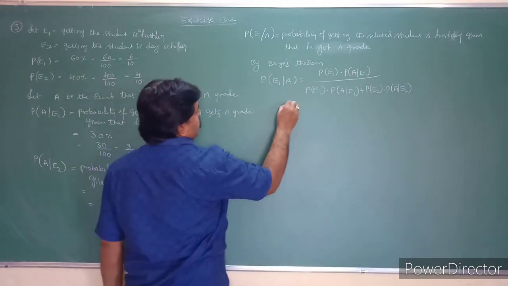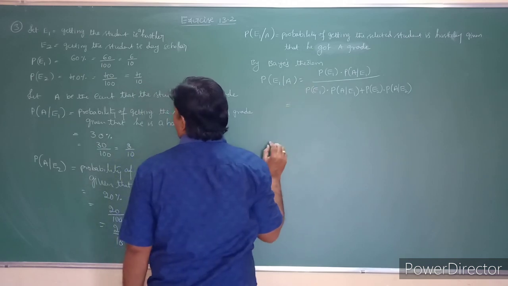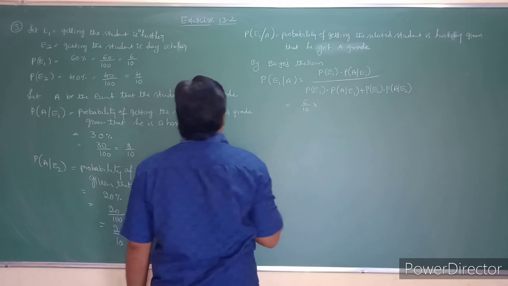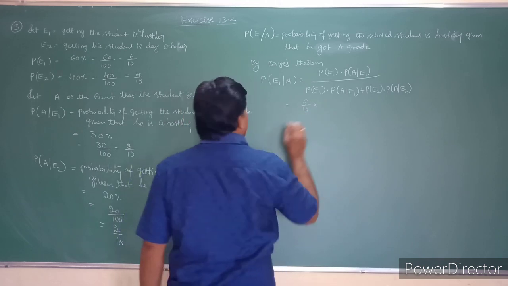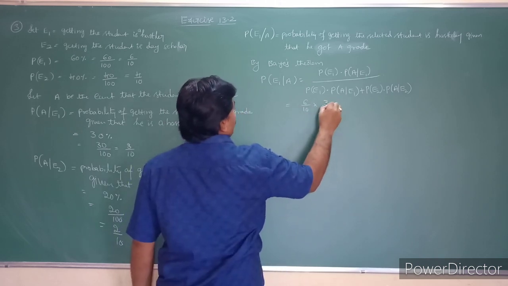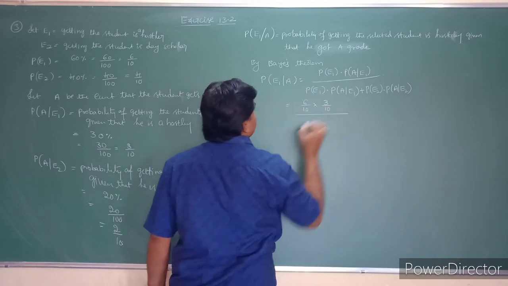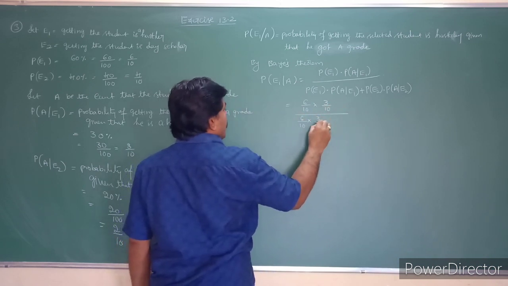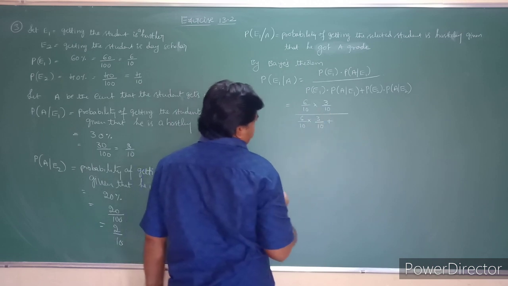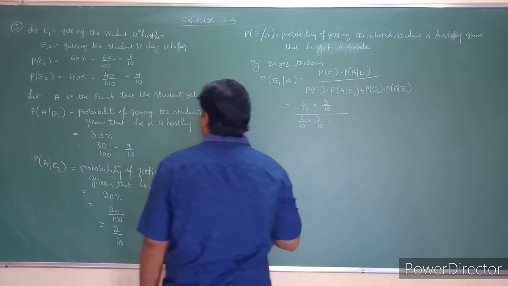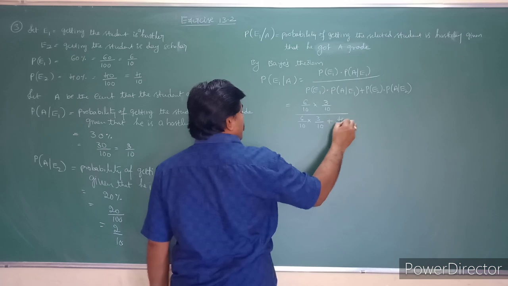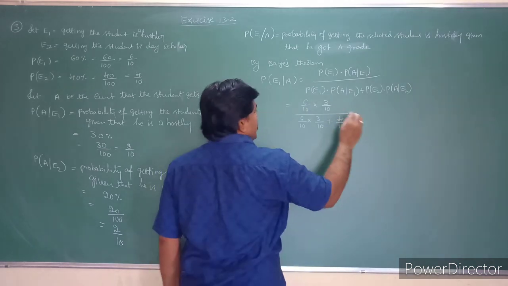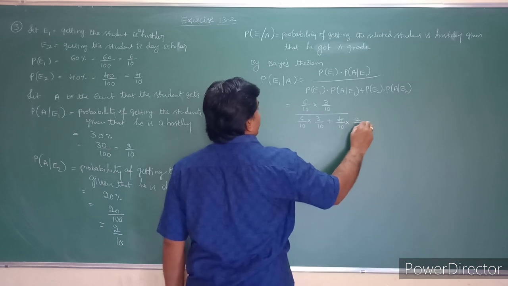So that is equal to 6 by 10 into 3 by 10, divided by 6 by 10 into 3 by 10 plus 4 by 10 into 2 by 10.